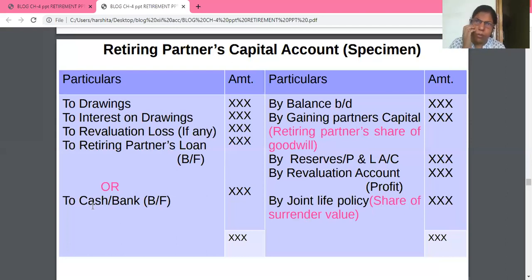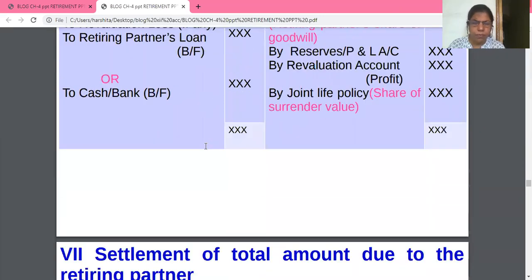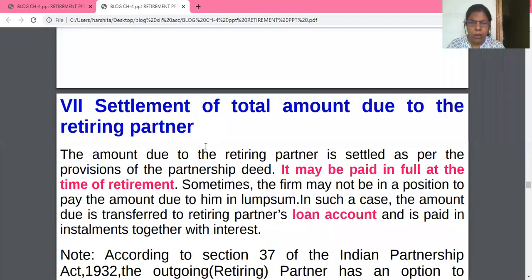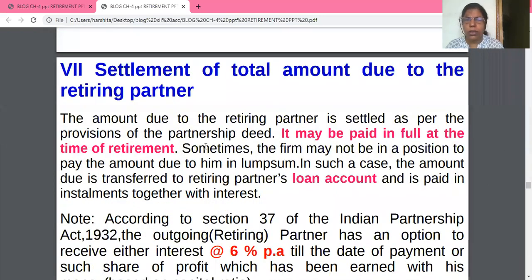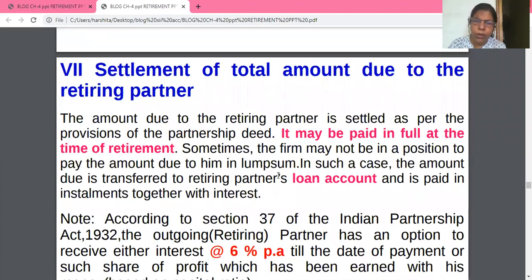So the part paid in cash or through bank will be shown here, and the remaining amount will be treated as loan. Okay. How is the total amount settled? You will decide only at the time of retirement, or the firm can prepare a loan account.